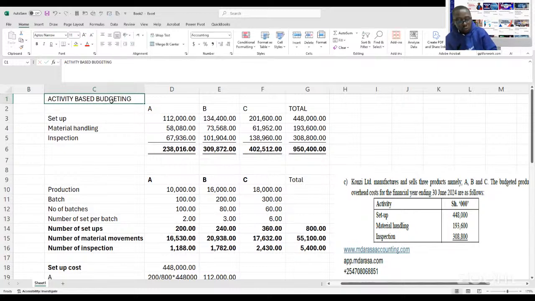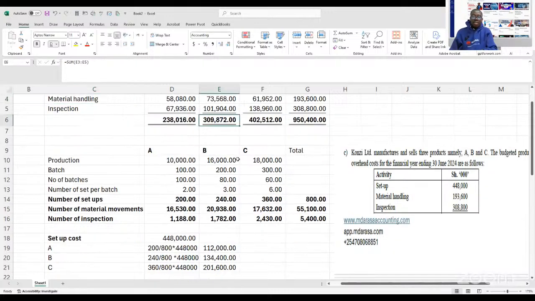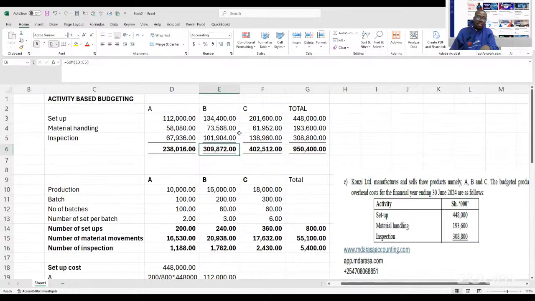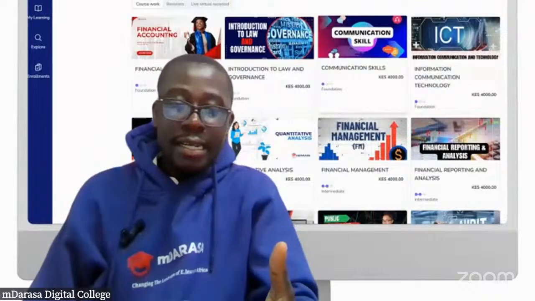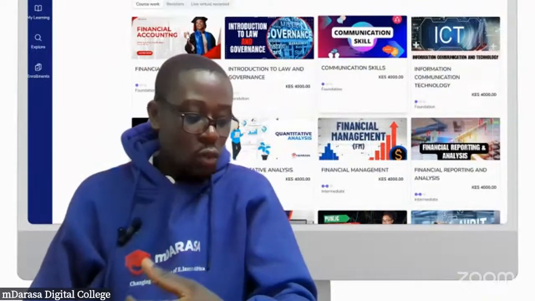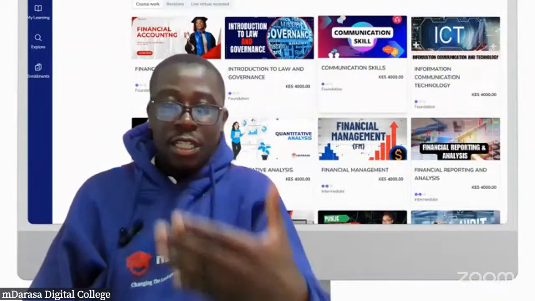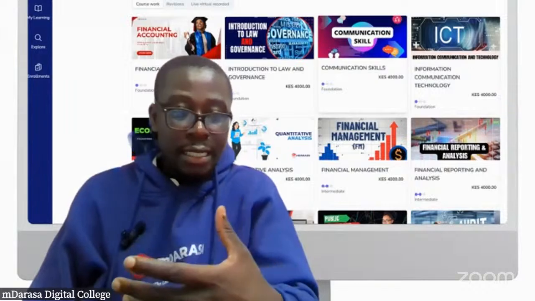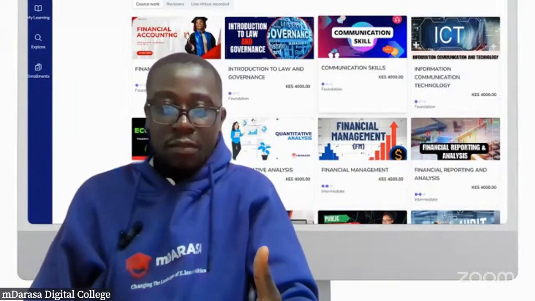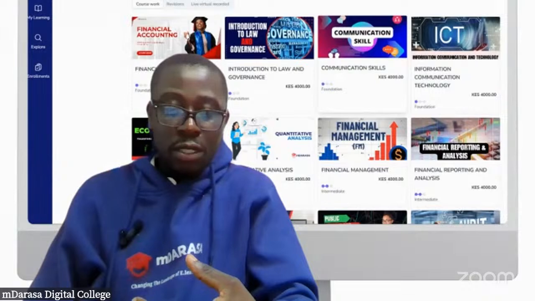So that is what Mwalimu wanted to guide us on, so that anytime you see the concept of activity-based budgeting, you can always relate it to activity-based costing, because they share the same principle. The only difference is that this time round, we are looking at it from a whole different perspective.